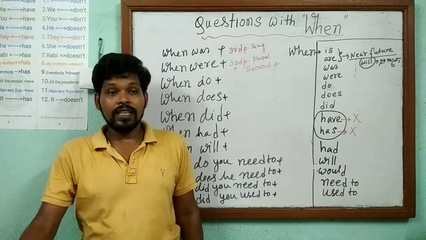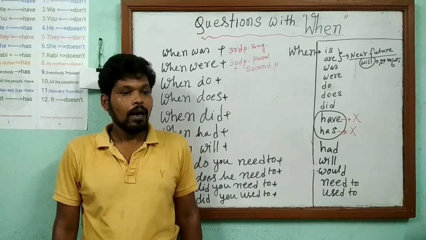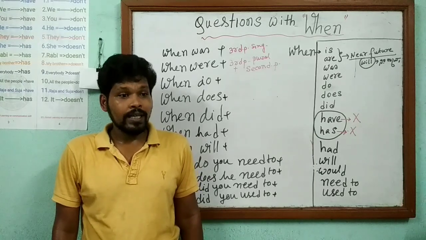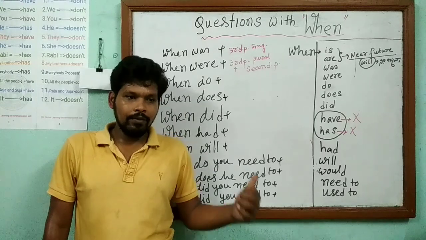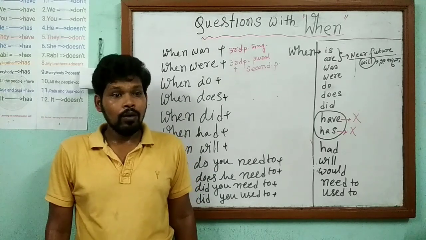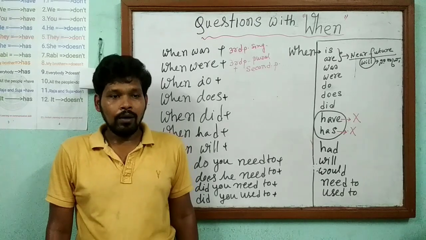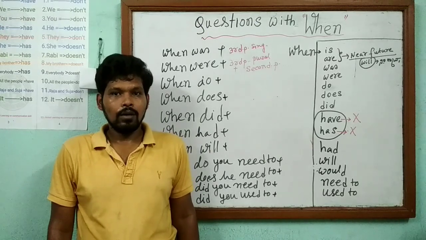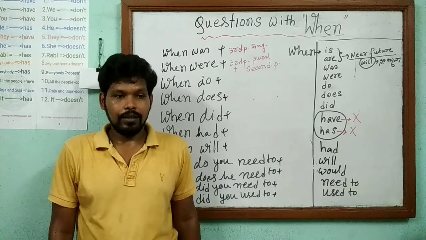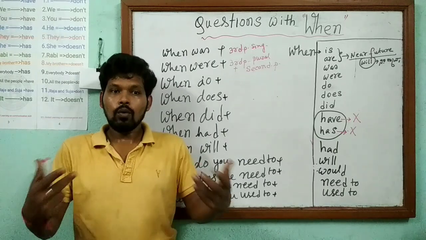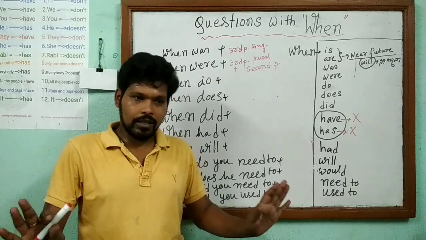When were you watching TV? I was watching TV in the evening. When were you laughing? I was laughing when I was watching TV. So, understand?